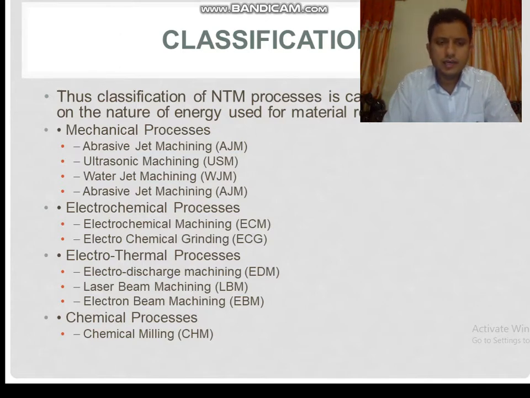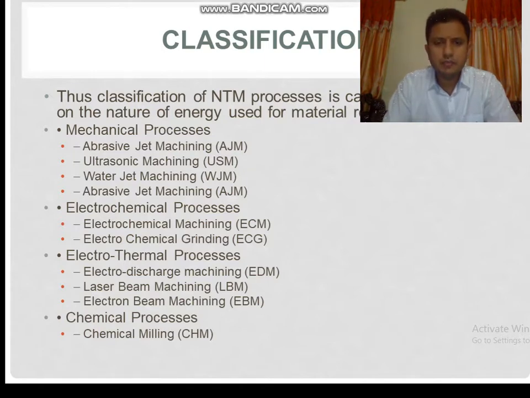Again, the third part is electrothermal processes, which use electrothermal energy. In electrothermal energy, electro discharge machining is what we have to see right now. This is one of the famous processes in electrothermal processes, EDM.